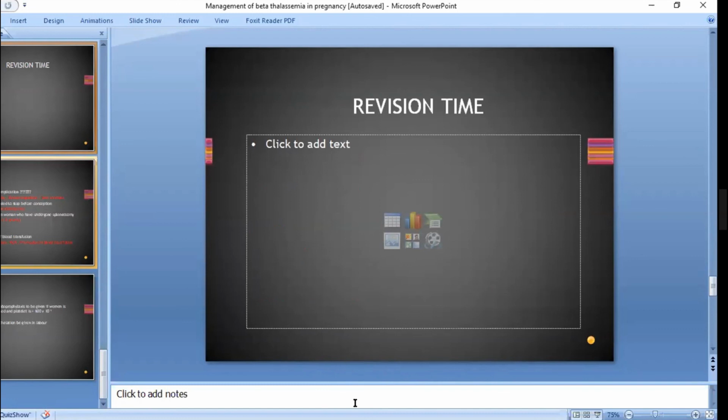Multidisciplinary in intrapartum care, yes, we need a multidisciplinary approach. We need a senior obstetrician and we need a senior midwife, both of them.